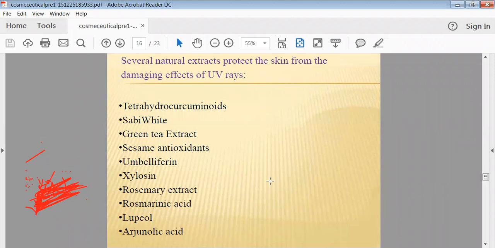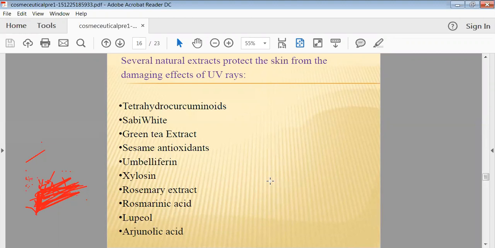We can say herbal products are being prepared, and today we have various kinds of ingredients which can act as sunscreen agents. From plant-origin material we have prepared extracts, such as tetrahydrocurcuminoids, which we have extracted from curcumin. Then Sabiwhite, green tea extract, sesame antioxidants, then umbelliferone, which is extracted from plants belonging to the family Umbelliferae.